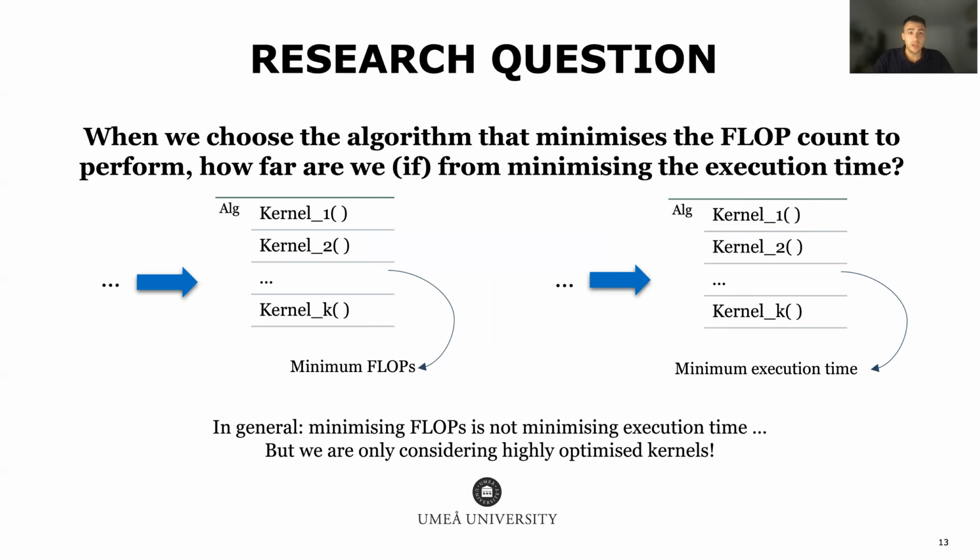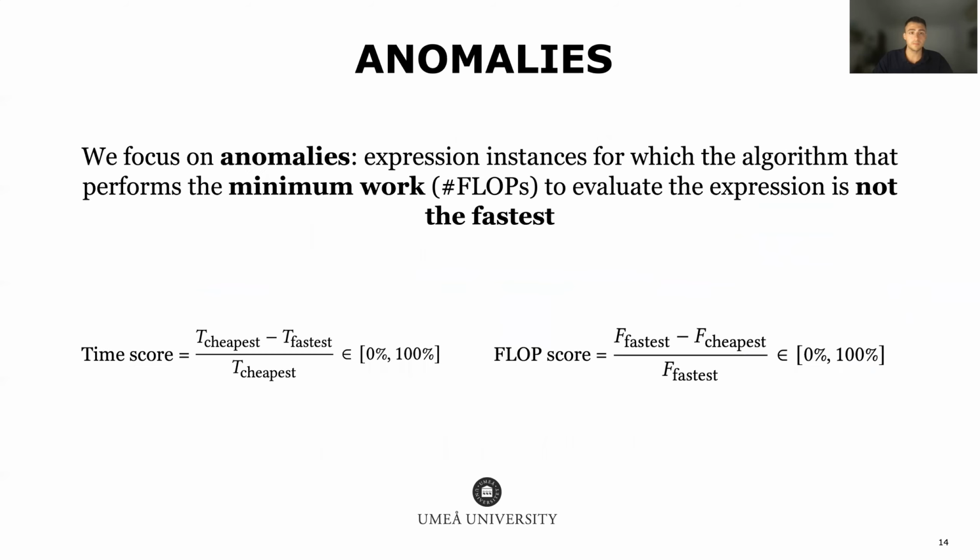A research question here is how good of a discriminant between algorithms is the number of flops when our objective is minimizing the execution time that it takes to evaluate the expression. In general, it's widely accepted that minimizing the number of flops is not the same as minimizing the execution time, but we are constraining ourselves in this case to highly optimized kernels, and this state of the art is no better than just minimizing the flop counts.